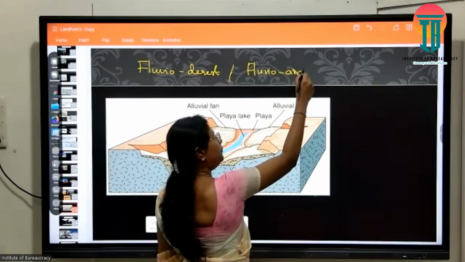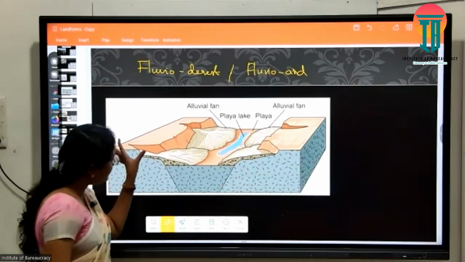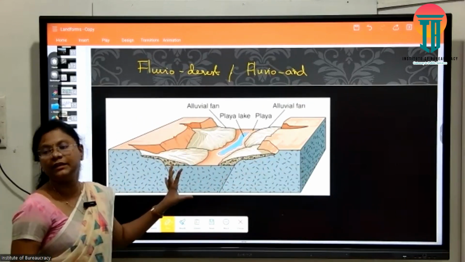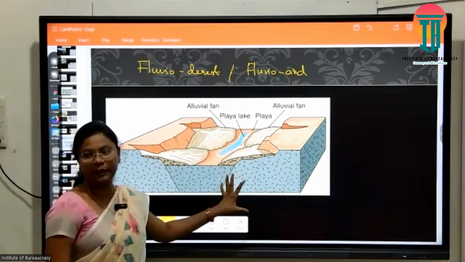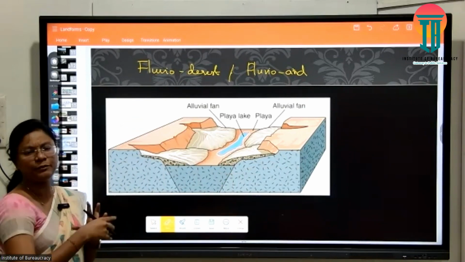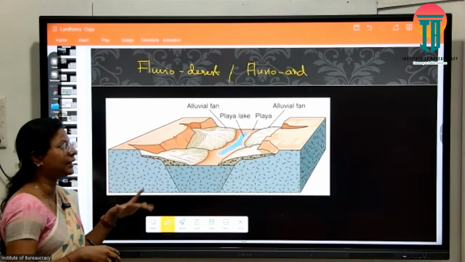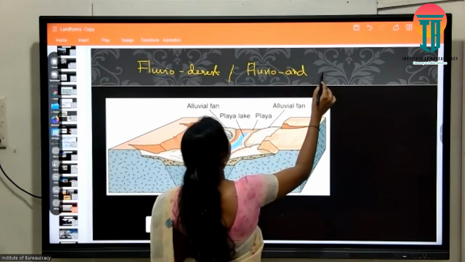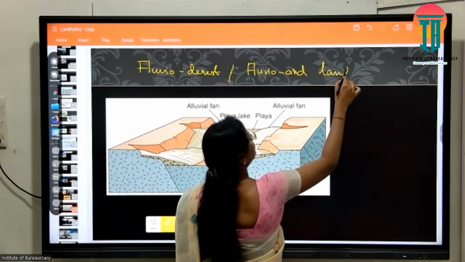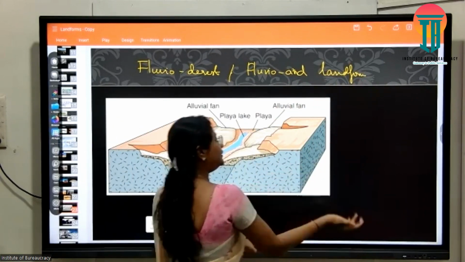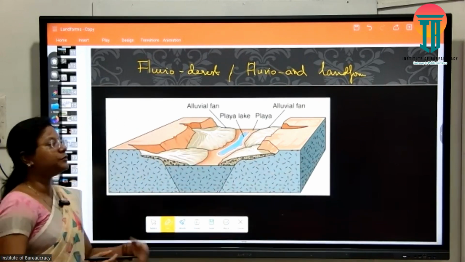And this is very important. This is the explanation for your arid cycle; we are going to study using this. What we saw before were only examples of landforms, so we did not elaborate. Right, so this is my fluvio arid landforms, or fluvio desert landforms, meaning desert regions sometimes can be